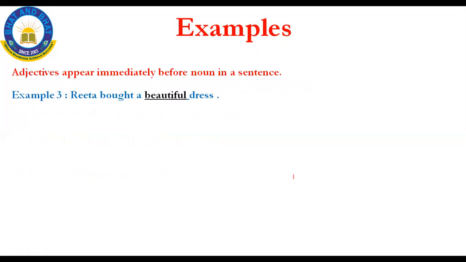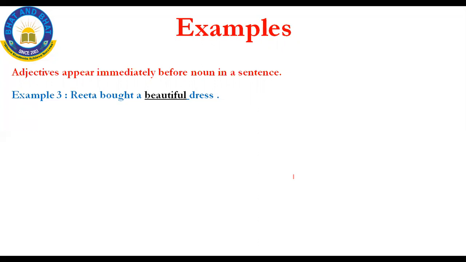And the second one is, adjective appears immediately before a noun. What is the meaning of this? Rita bought a beautiful dress. Which is the adjective in the sentence here?